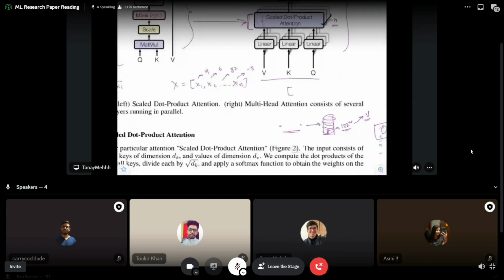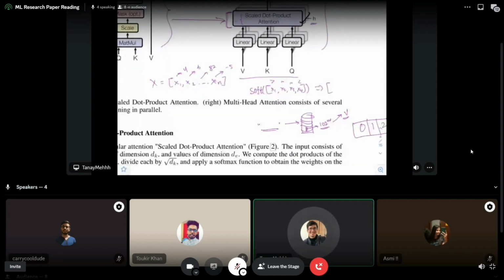So let's say I have a vector with 4 values, x1, x2, x3 and x4, and I applied softmax to it, so the vector is transformed into a bunch of probabilities. x1 was a very big value, x2 was just some value, x3 was also some value, and x4 was a very, very small value. After applying softmax, let's say x1 becomes 0.65, x2 becomes 0.2, x3 becomes 0.1, and x4 becomes 0.05. If you sum this up, I think this sums up to 1, I'm not sure.